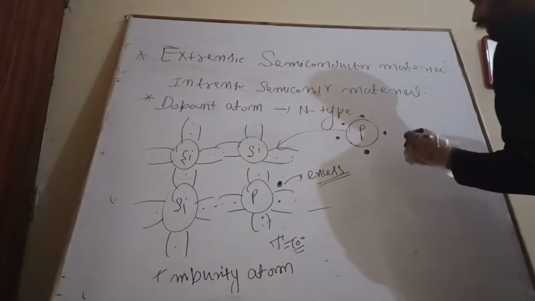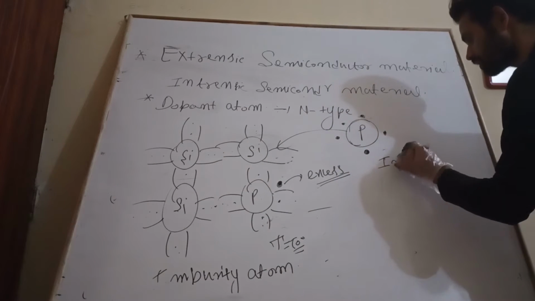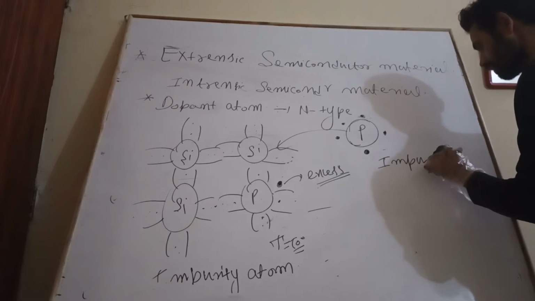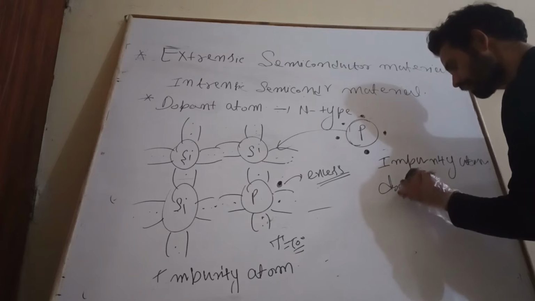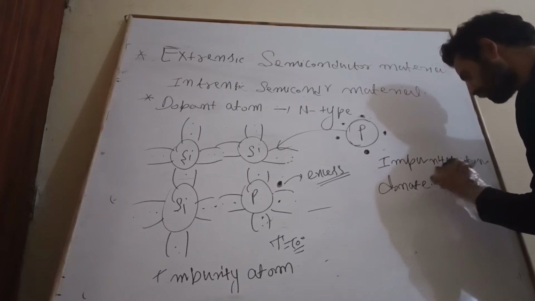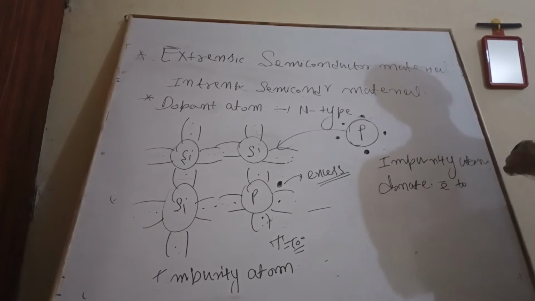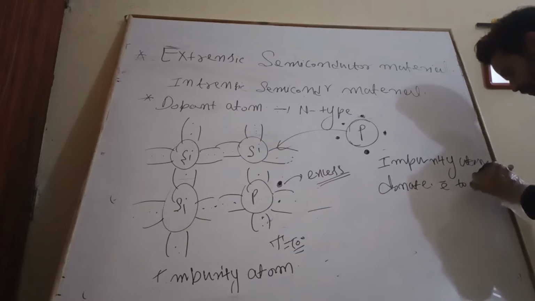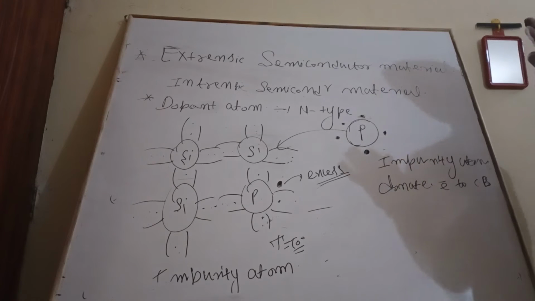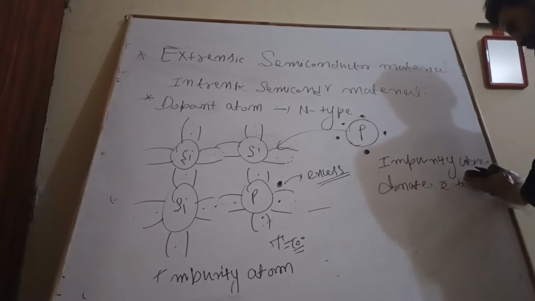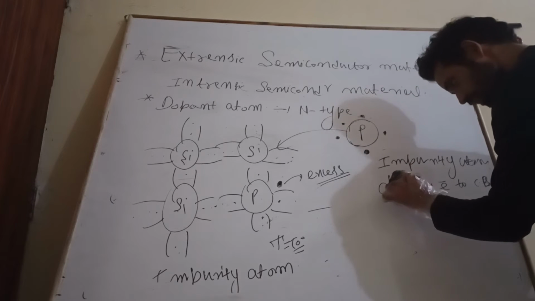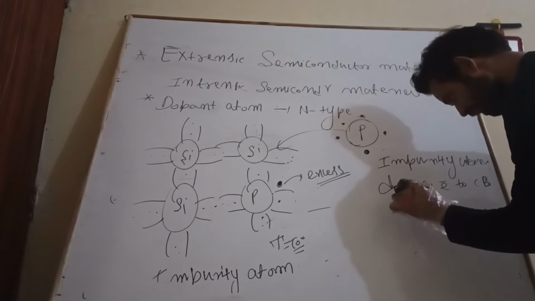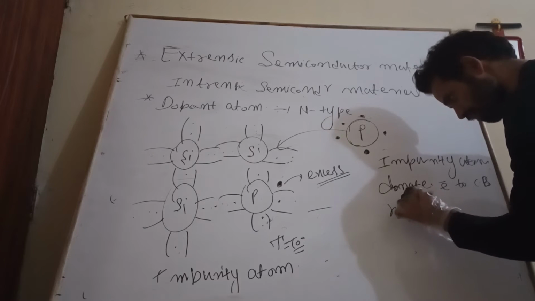Now from here, what you can say is that the impurity atom donates an electron to the conduction band. So the impurity atom donates the electron to the conduction band, and hence it is referred to as a